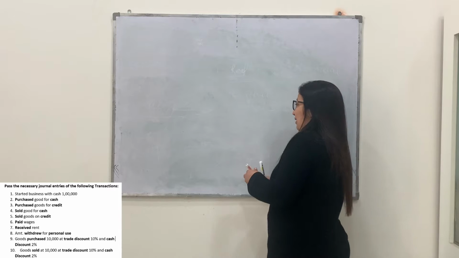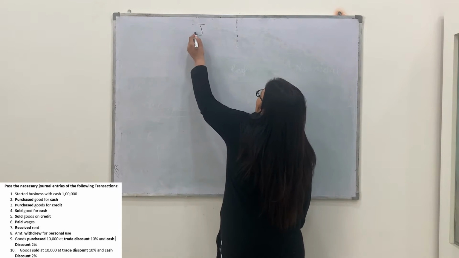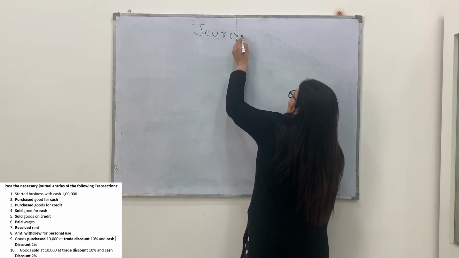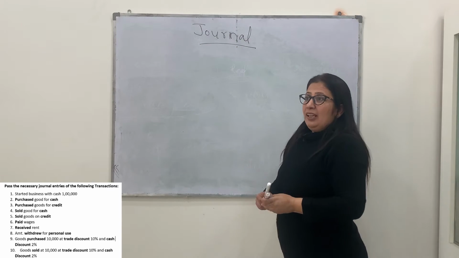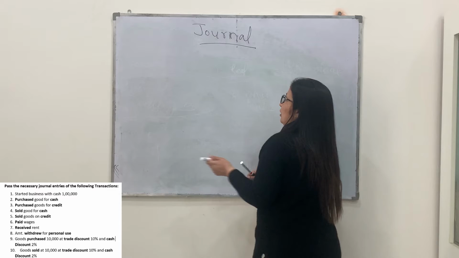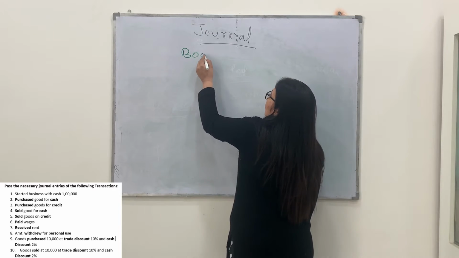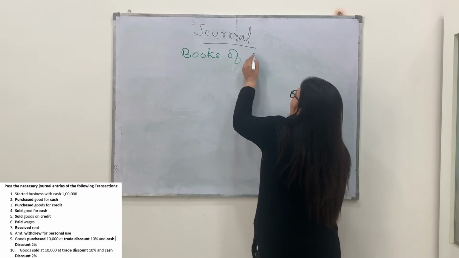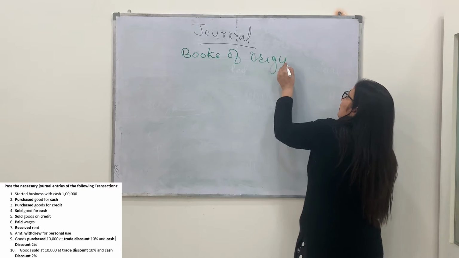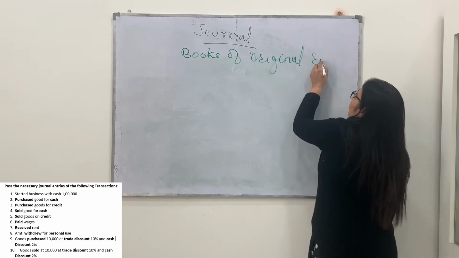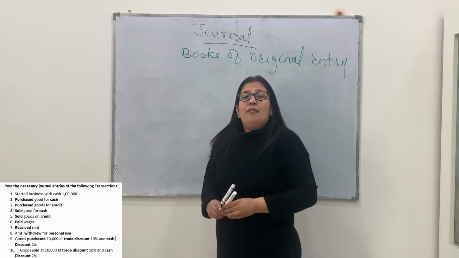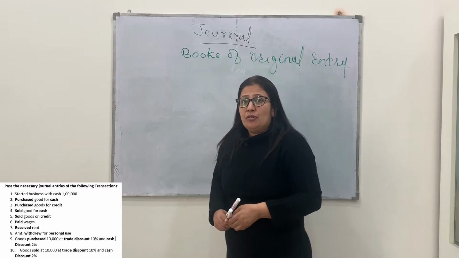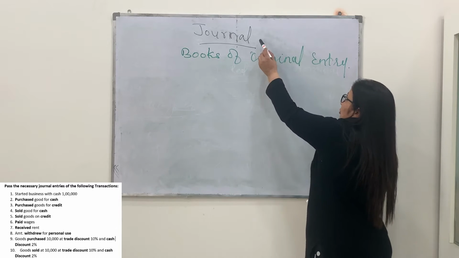entry, that is known as journal. So today our topic is journal. What is journal basically? It is also known as the books of original entry. Why is it known as the books of original entry? Because all the transactions are to be recorded first of all in the books that is named as journal.